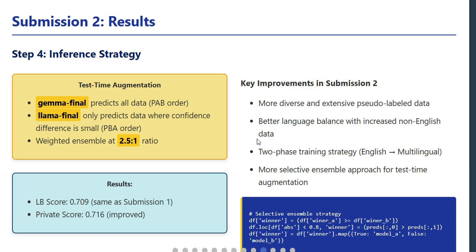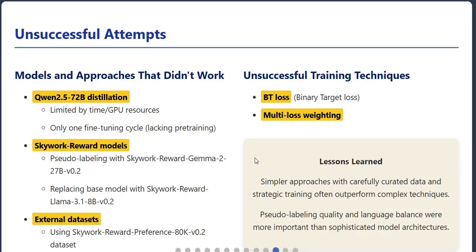It's always valuable to know what didn't work as well as what did. They tried several approaches that weren't successful. They experimented with Qwen2 72B distillation, but were limited by time and GPU resources, managing only one fine-tuning cycle without pre-training. They also tried using Skywork reward models for pseudo-labeling and as base models, and attempted to use external datasets like Skywork Reward Preference 80K for training techniques. They tried binary target loss and multi-loss weighting, but these didn't provide improvements.